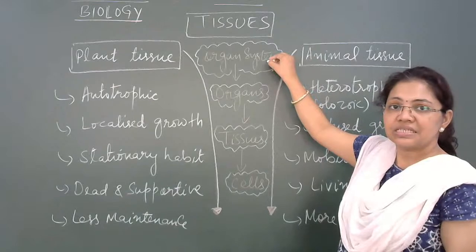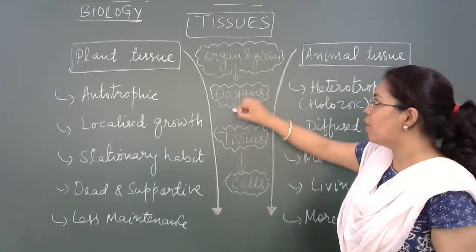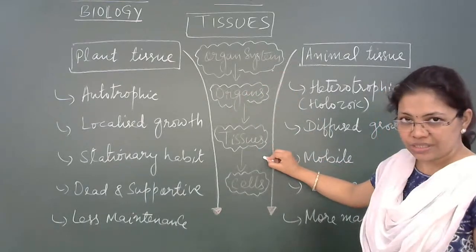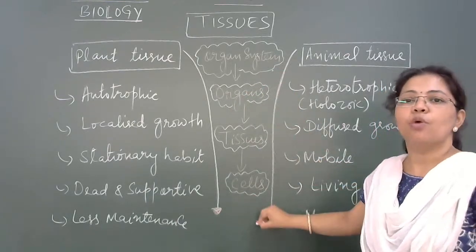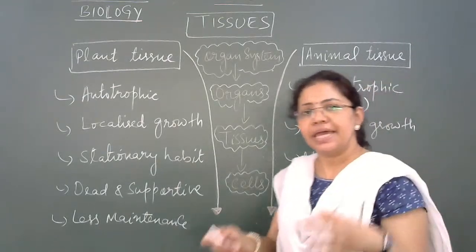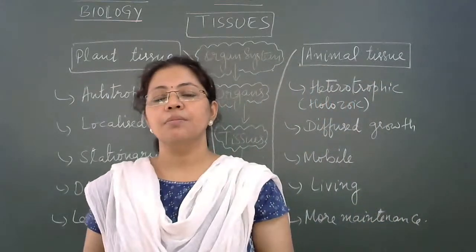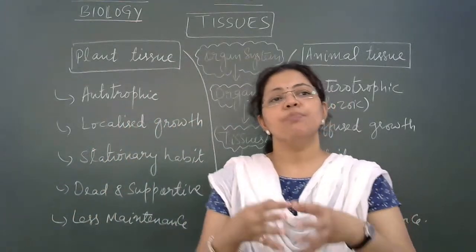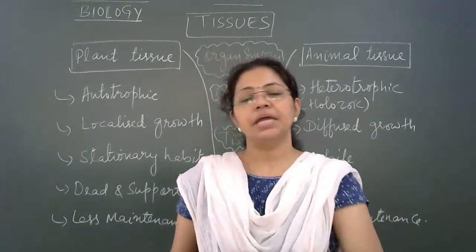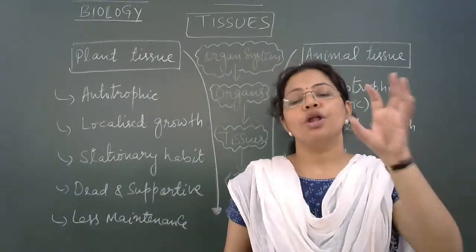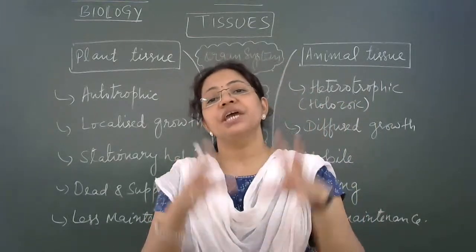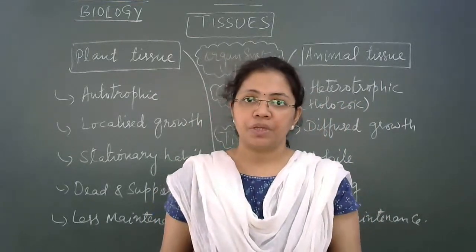These organ systems in turn are made up of organs, and organs are made up of tissues, and tissues are made up of cells, right? So what happens in case of multicellular organism, a given organ will perform a specific function only. It won't take care of all the functions. Whatever function is assigned to that particular organ, it will take care of that job only, right?